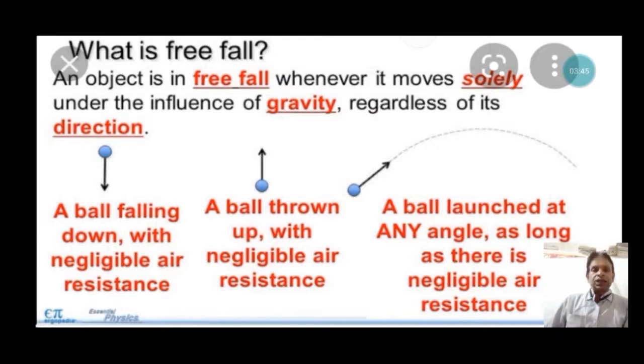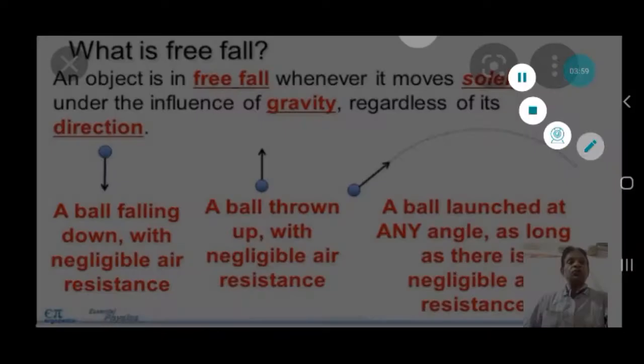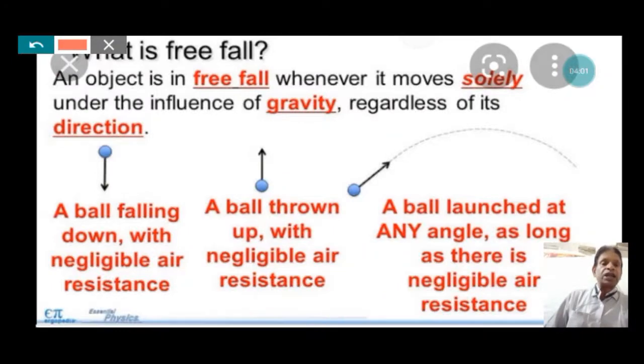Here we can see the directions. A ball falling downward with negligible air resistance is an example of free fall. A ball thrown upward with negligible air resistance is also an example of free fall of an object. A ball launched at any angle, as long as there is negligible air resistance. If the air resistance is negligible, such types of motion of the object are called free fall of the object.